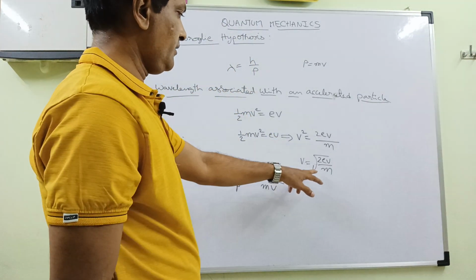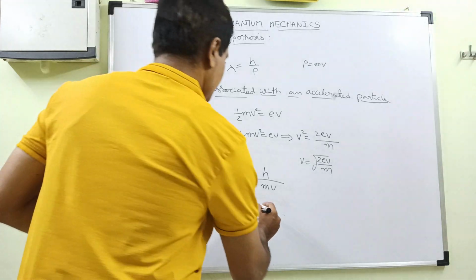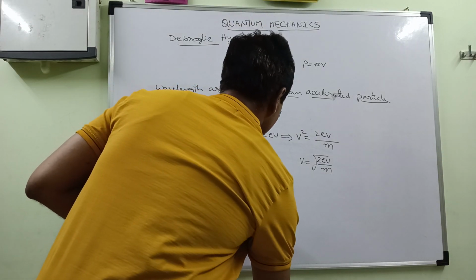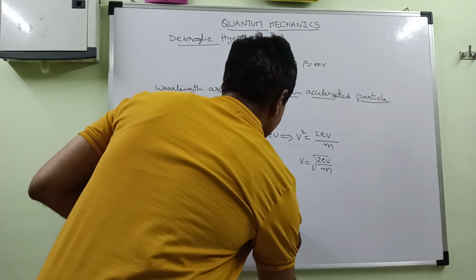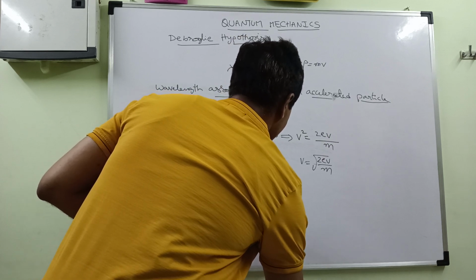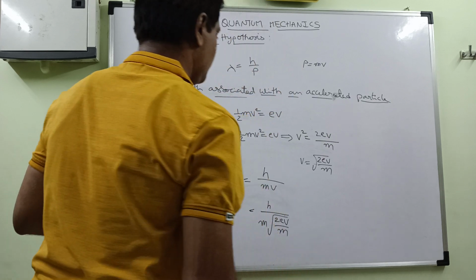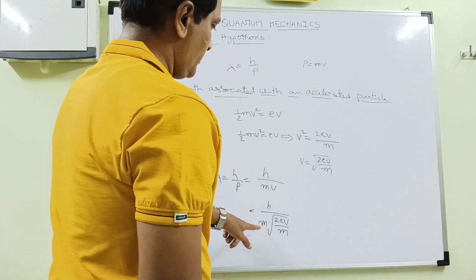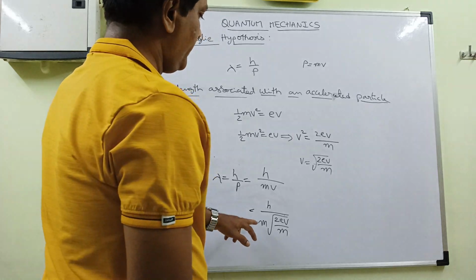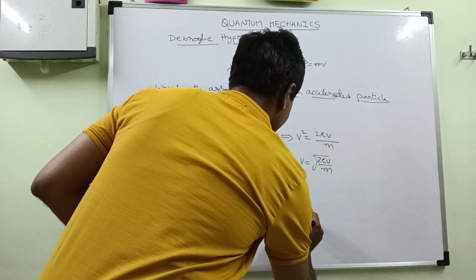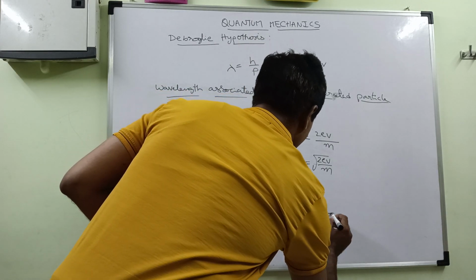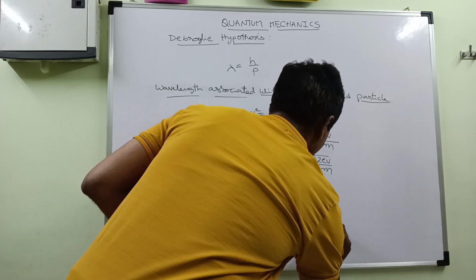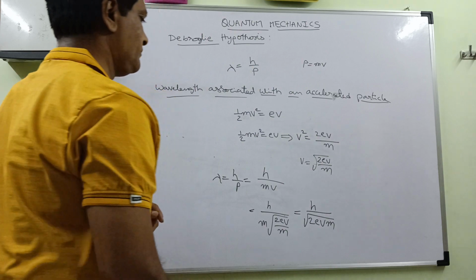In place of v we put this expression. So we can write this as h by root of 2eVm.